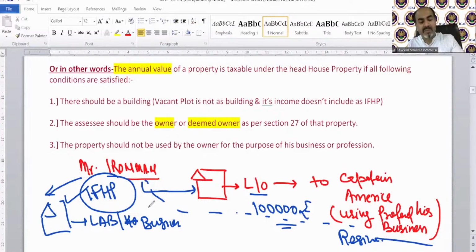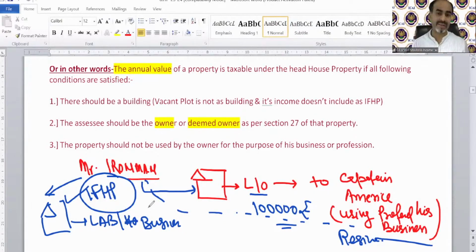But what I'm trying to make you understand is that if you have a property and you are using it for your business or profession, that is not going to be taxable under income from house property. But if you let it out to someone else, and he is using it for his business or profession, it does not matter, because we are receiving the rent. It does not matter whether he uses it for professional or residential purpose.